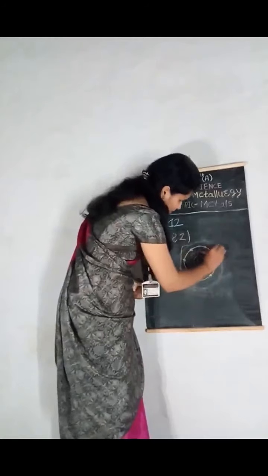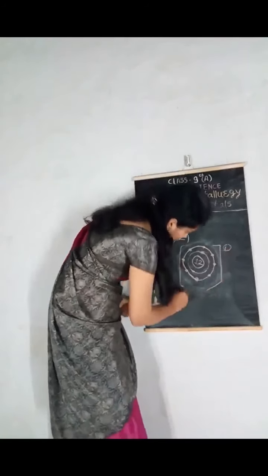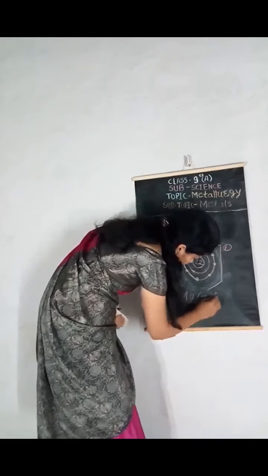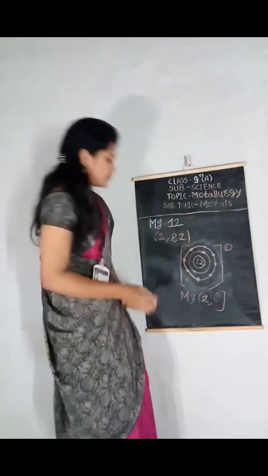After losing these 2 electrons, its electronic configuration becomes 2, 8, similar to sodium.